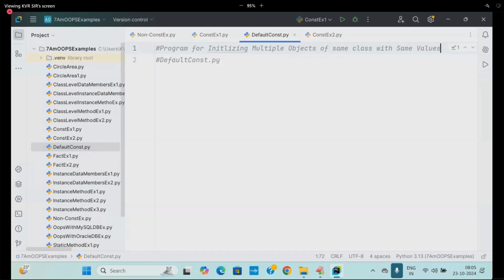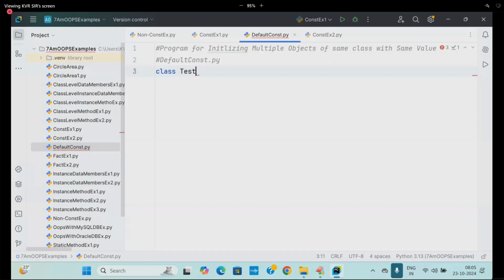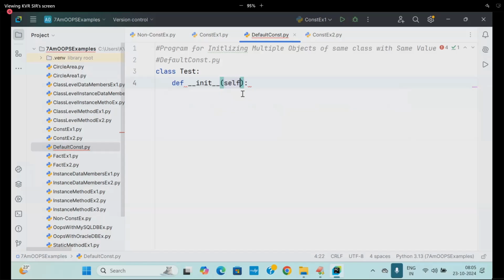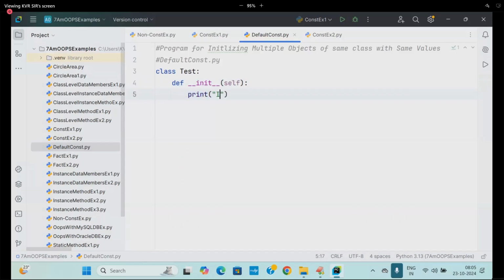Which constructor will I use? Default constructor. I'm writing class Test, def __init__(self). I'm writing print I am from default constructor.